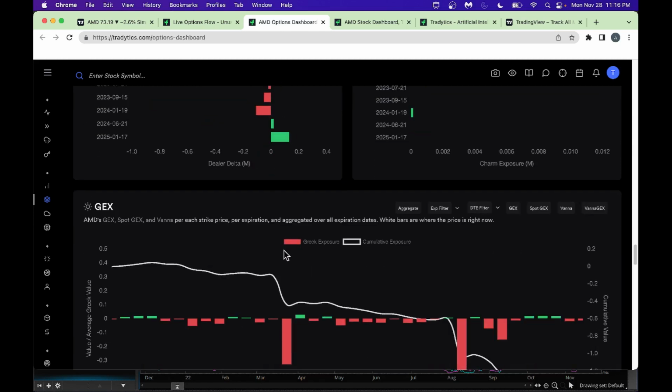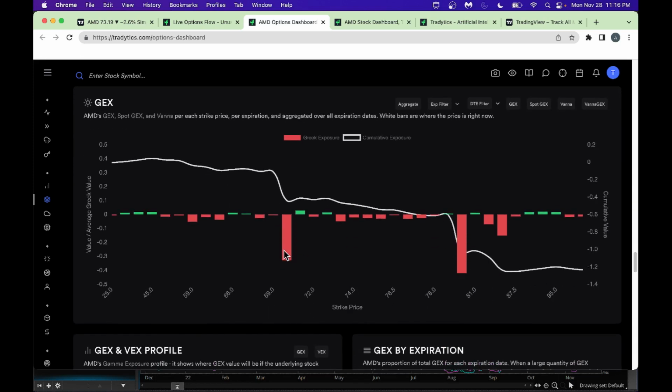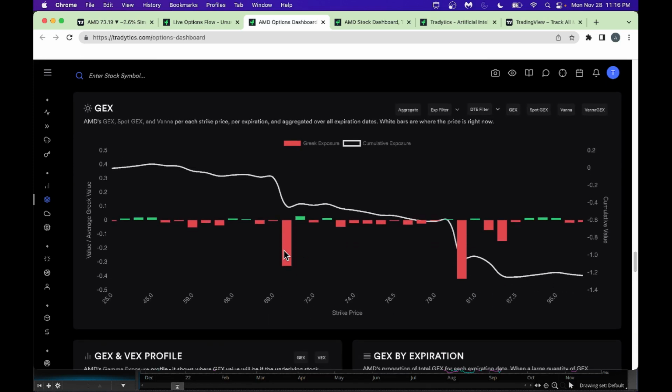And as you look through the detail here, we got the gamma exposure levels, as you can see. In the gamma exposure level, look, we got a high level at 81. So what this tells you is really, if the stock is around 80 or so, this can act as a good magnet level and can pull the stock toward this level. But now, given the stock is around say 72, 73, the next highest level is really here. Look, we got 70 as the next highest gamma exposure level.